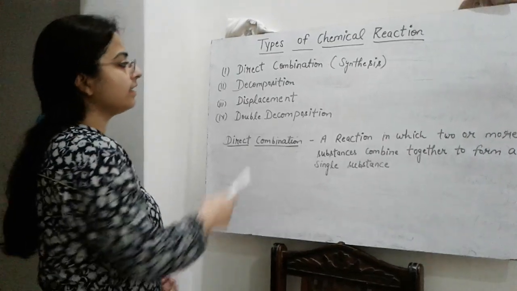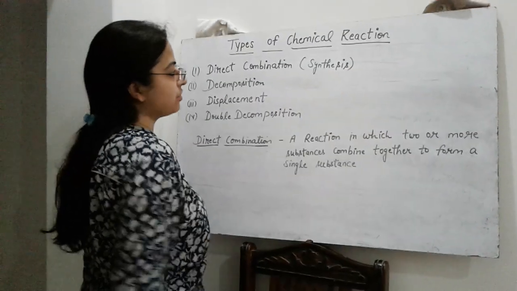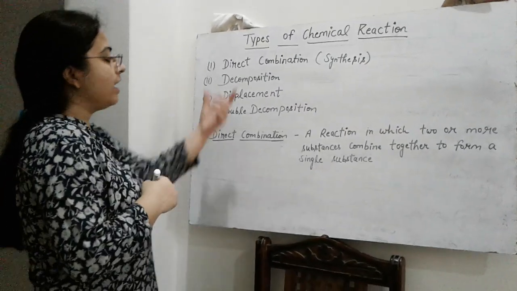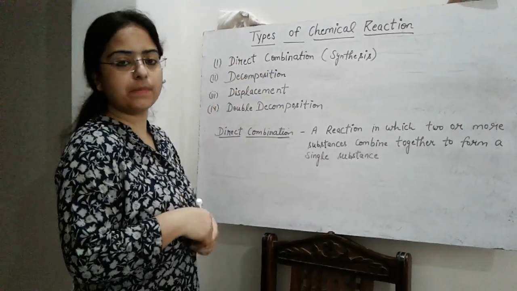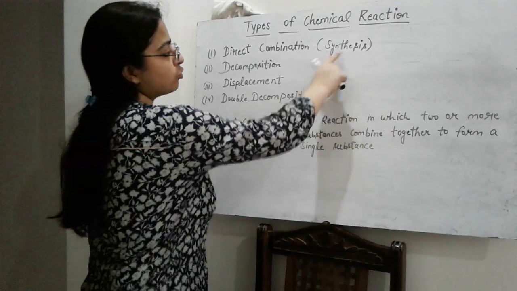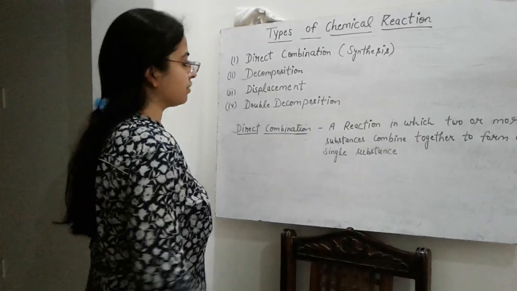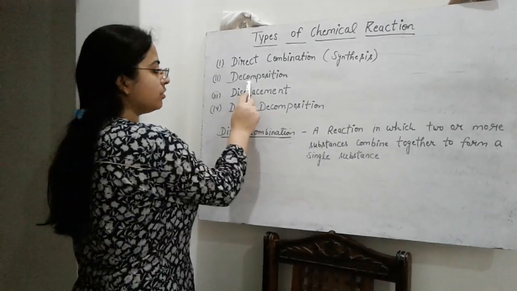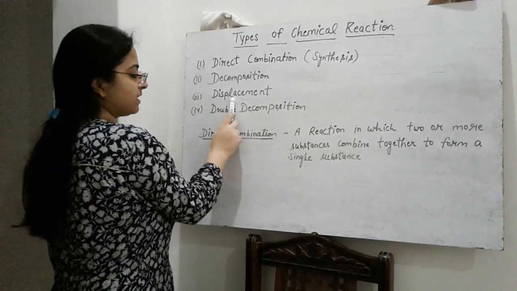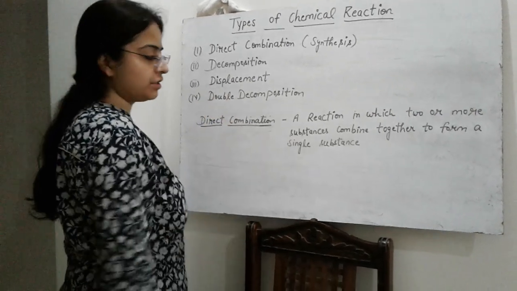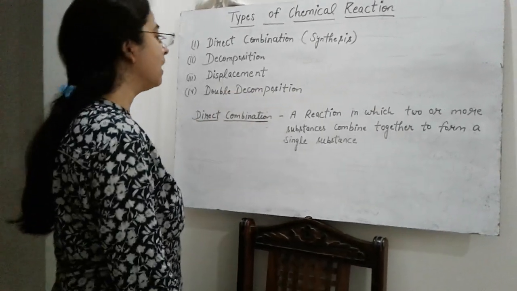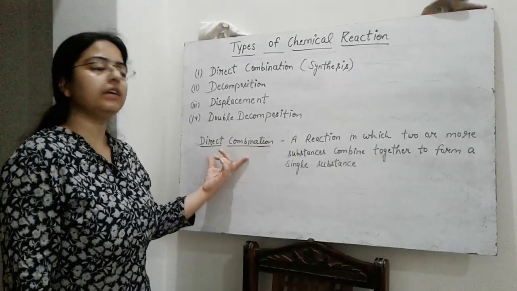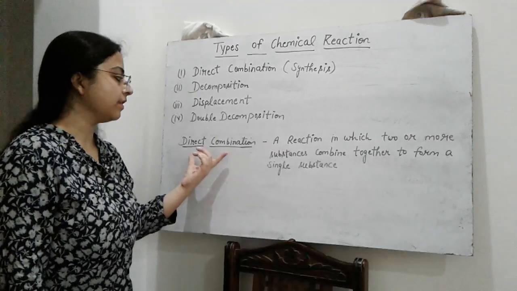Next topic is types of chemical reactions. There are basically four types of chemical reactions. First is direct combination reaction, which is also called synthesis reaction. Next is decomposition, displacement, and double decomposition reaction, which is also called double displacement reaction. First of all, we will study direct combination reaction.